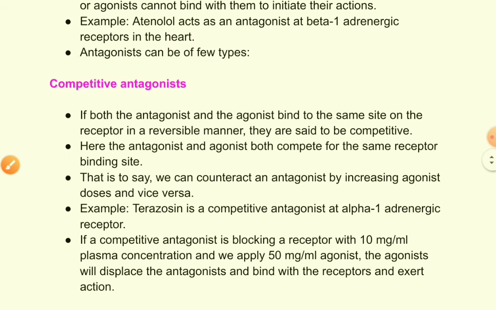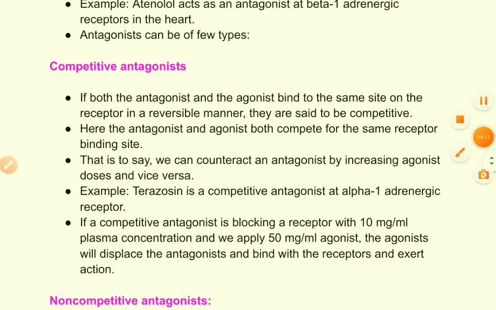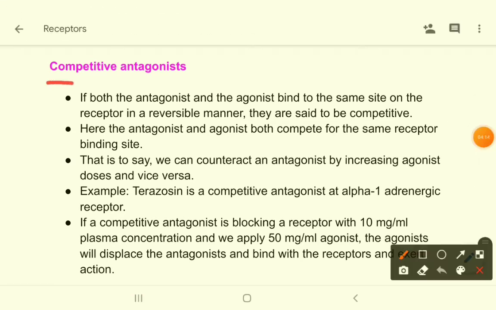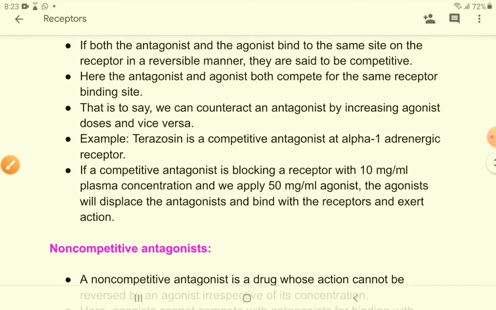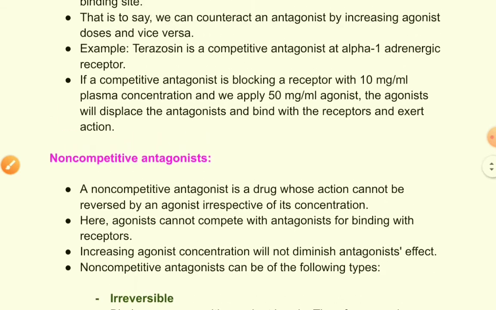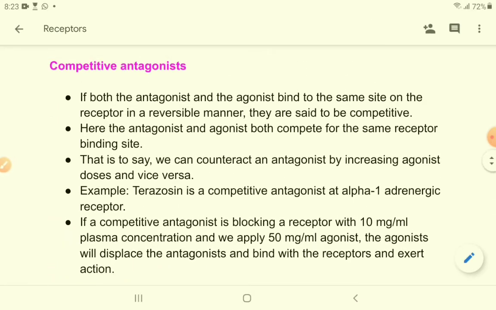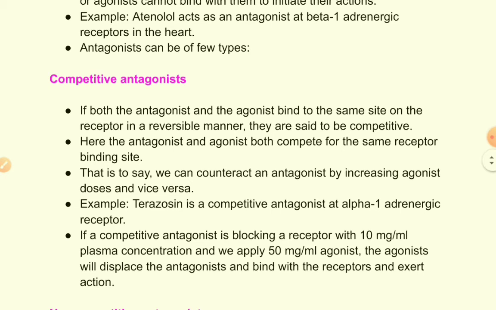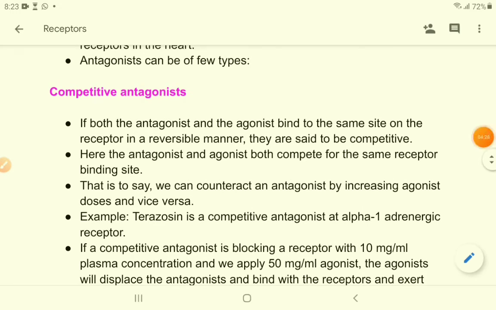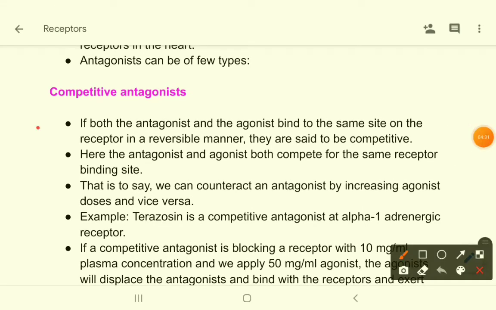Antagonists can be of a few types. For example, there are competitive antagonists and there are non-competitive antagonists. Mainly two types, competitive and non-competitive. So what are competitive antagonists? Let's see. If both the antagonist and the agonist bind to the same site of the receptor in a reversible manner, they are said to be competitive.